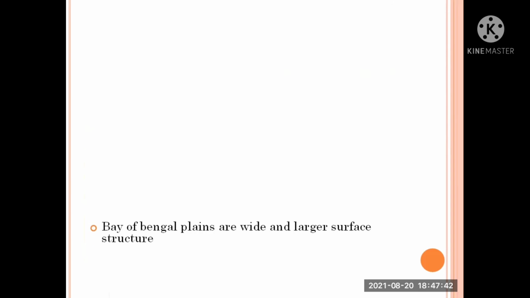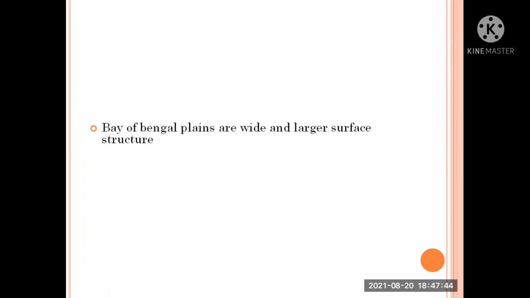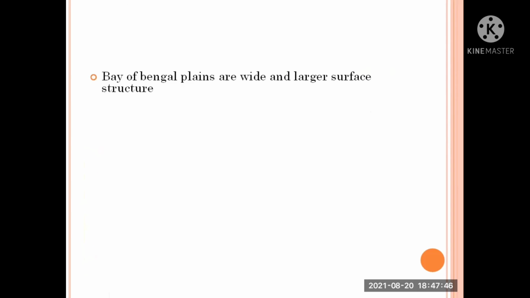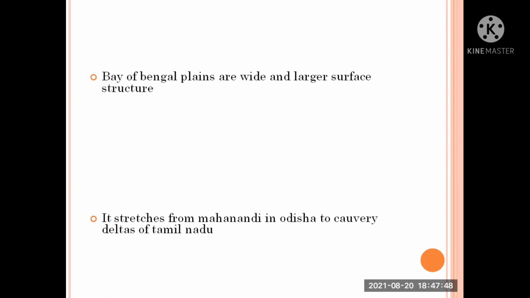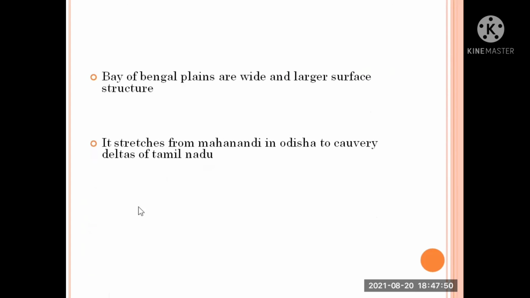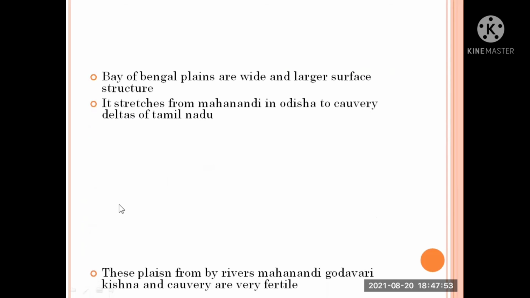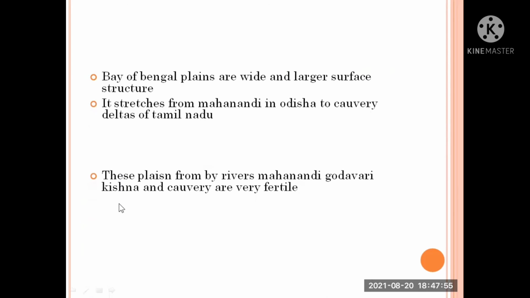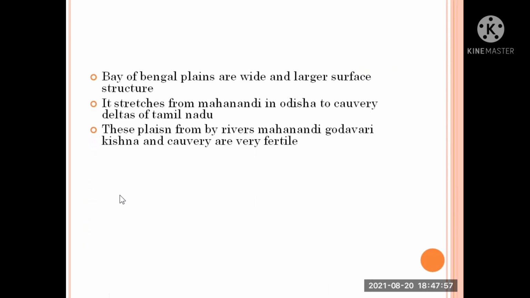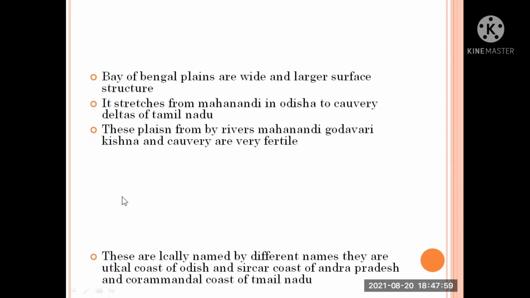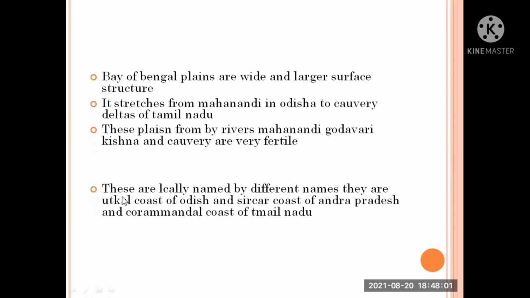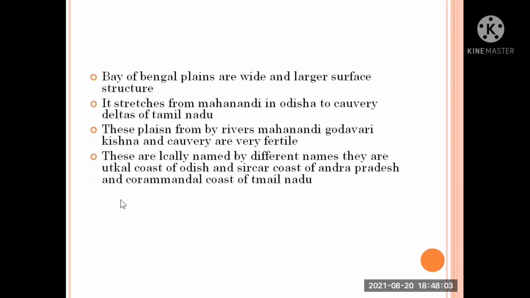And let us see about the Bay of Bengal plains, which are wide with a larger surface structure. They stretch from the Mahanadi in Odisha to the Kaveri delta of Tamil Nadu. These plains formed by the rivers Mahanadi, Godavari, Krishna and Kaveri are very fertile. They are locally named differently: Utkal in Odisha, Circar coast in Andhra Pradesh and Coromandel coast in Tamil Nadu.